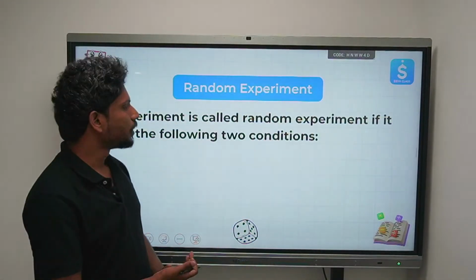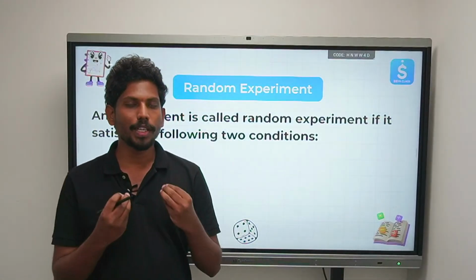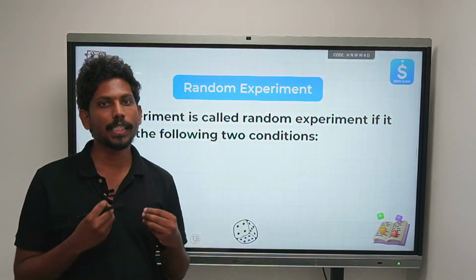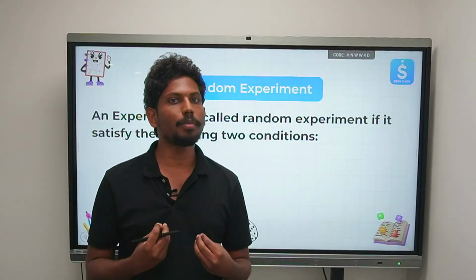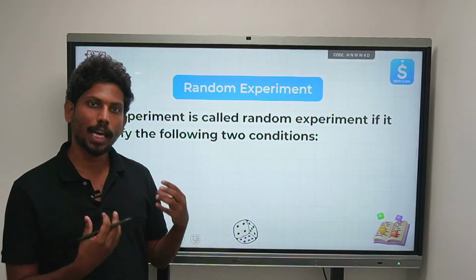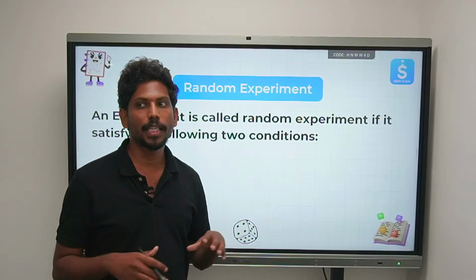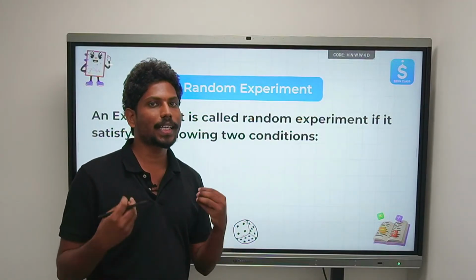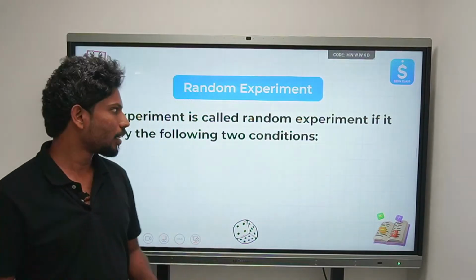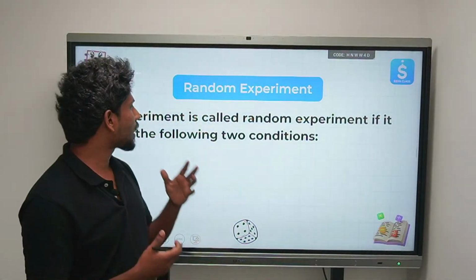Now, you see, in probability there are a few terms that we need to understand. We need to be a little more conscious about it, and aware of the terminologies involved in probability, so that we can understand much more clearly what exactly is meant by probability. Okay, first, a random experiment. What is meant by a random experiment?